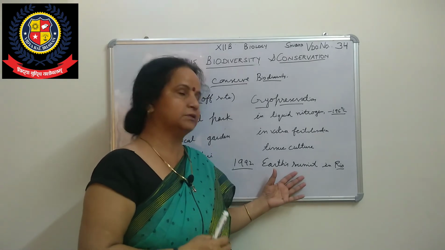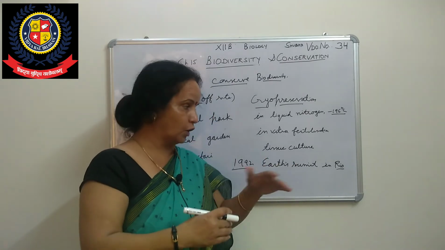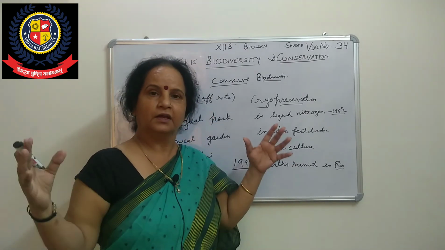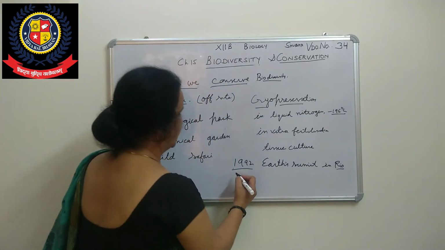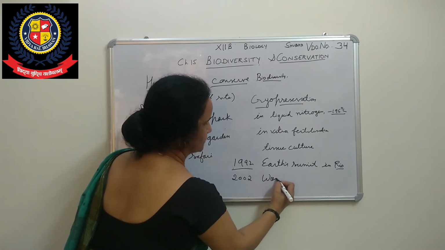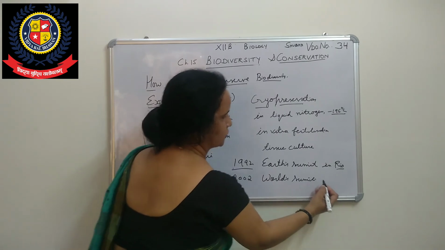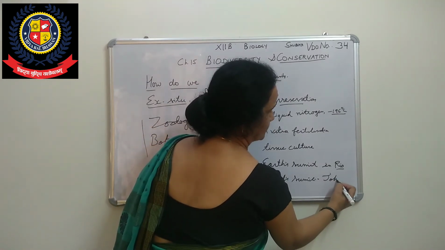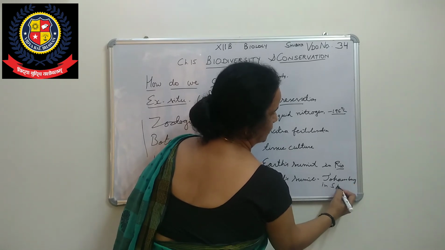After 10 years, again as a follow-up, 190 countries participated in 2002. That is called the World Summit in Johannesburg, South Africa.